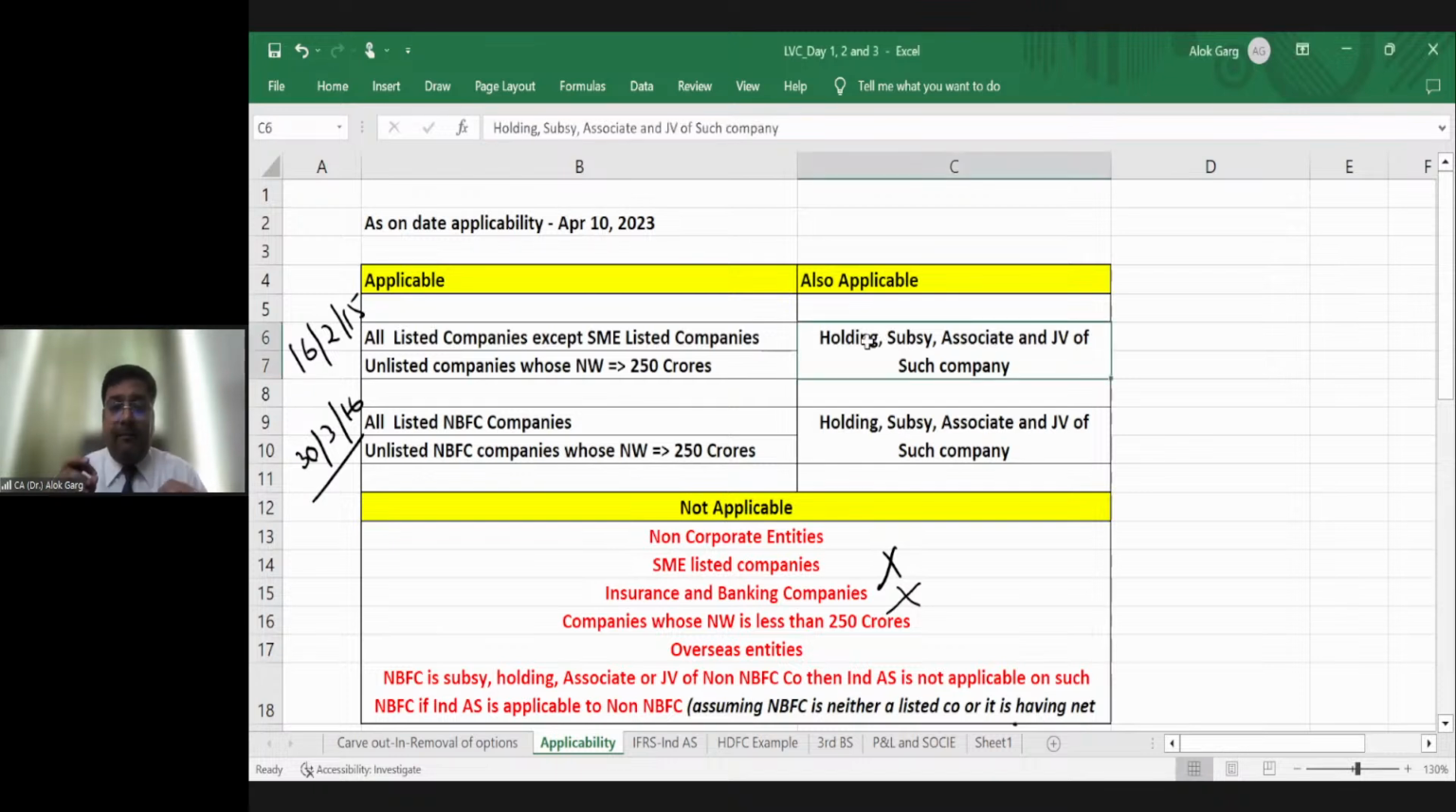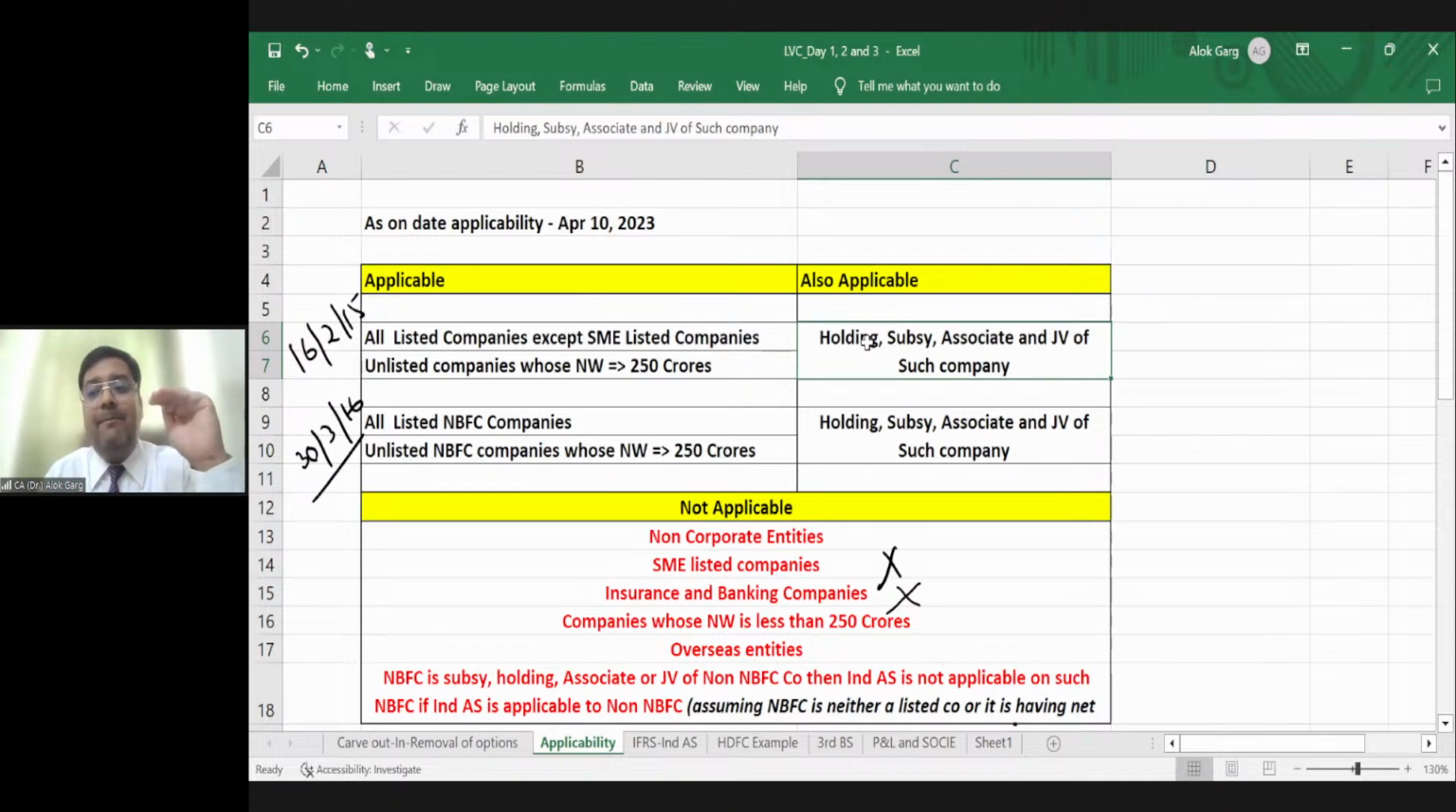For an unlisted company, if the net worth is equal to or more than 250 crores, then Ind AS will be applicable to those unlisted companies as well, right? So listed company we have covered, unlisted company we have covered. For a listed company, net worth is not the criteria. What is the criteria? Listing is the criteria.